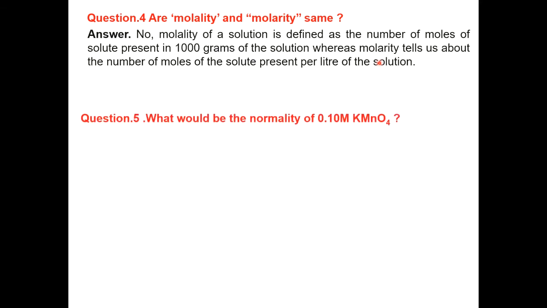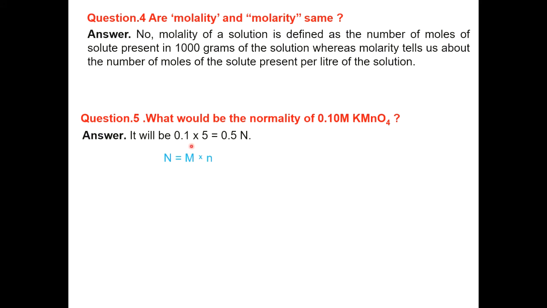Next question. What would be the normality of 0.1 molar KMnO4? In this, the molarity value is given and we find out the normality value. We know the relation between normality and molarity. Normality is equal to molarity into the number of electrons.